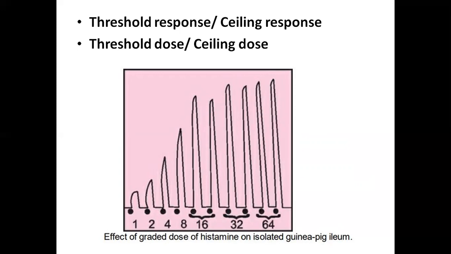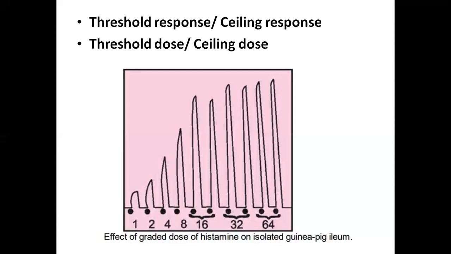Whereas with 2 milligrams, there will be an increase in the response. And if we increase the dose, the response increases, and this increase in response will subside at a certain concentration.